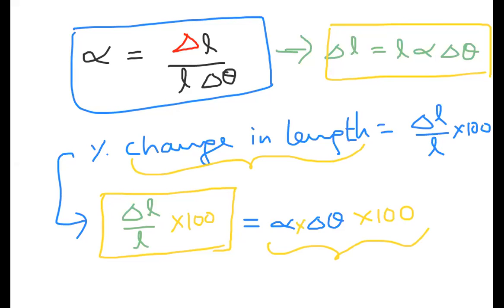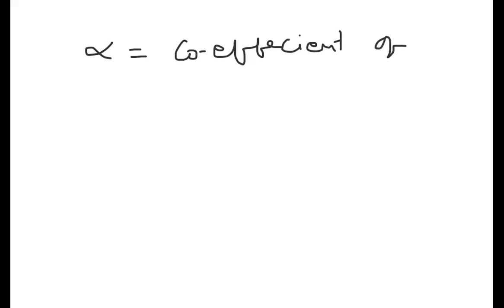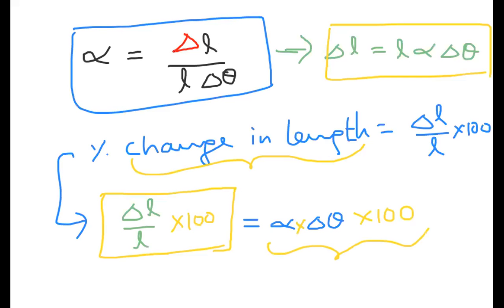So here, what are the units for alpha? We'll see the units and everything on the next page. Alpha is the coefficient of linear expansion. So what are its units? Observe carefully here. Delta L is change in length, with unit, suppose SI, meter.